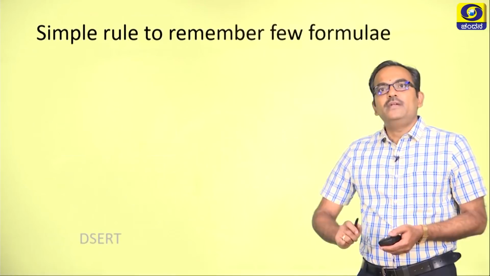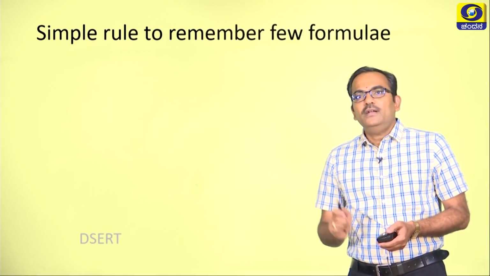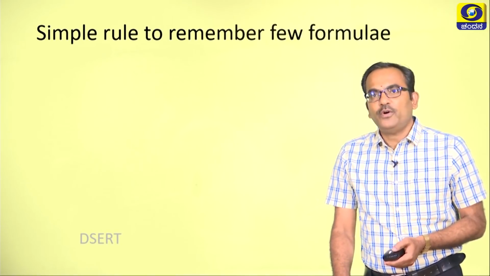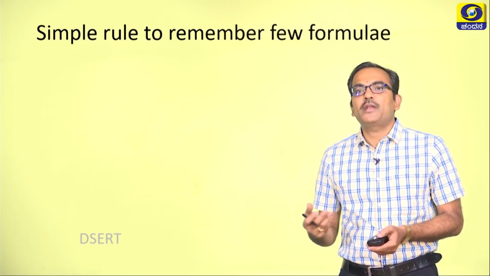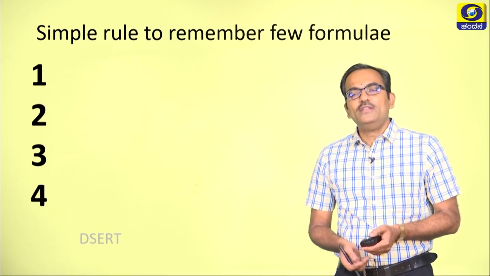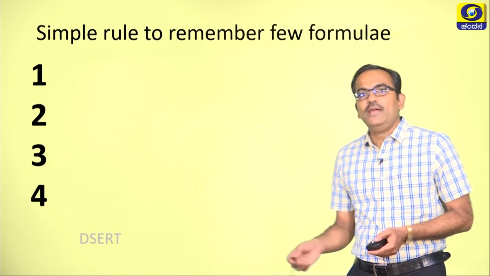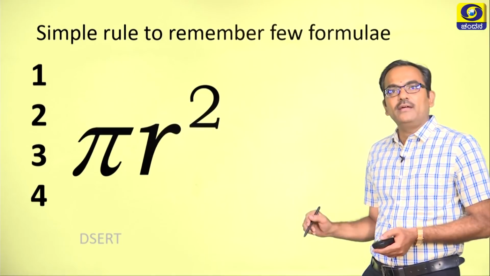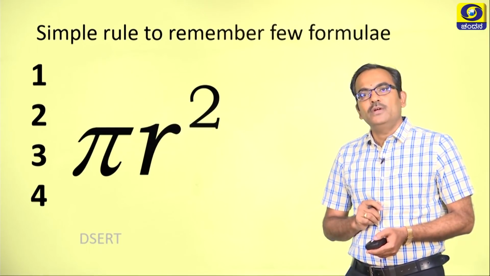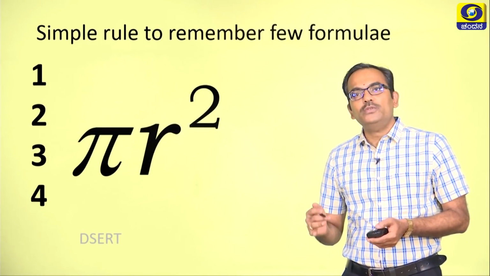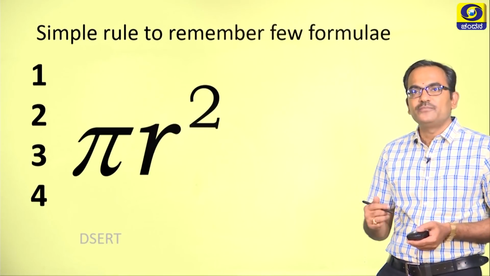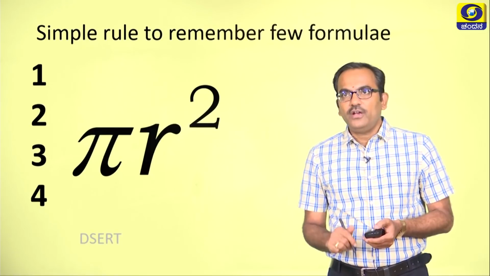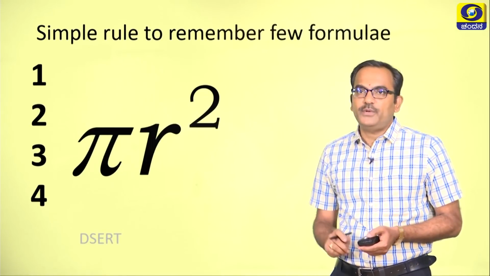Dear children, let us try to connect a few formulas and understand the way in which we can remember them. One such formula is here. We have 1, 2, 3, 4 and pi r square here. So, how to connect all these 1, 2, 3, 4 pi r square with the formulas that we have already studied? Now, just recall, what does 1 pi r square refer to?